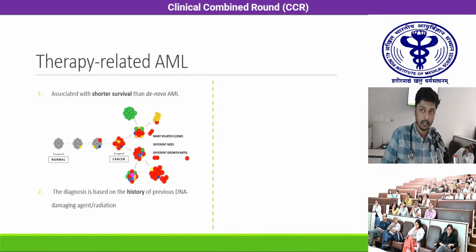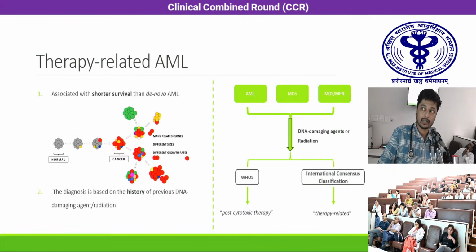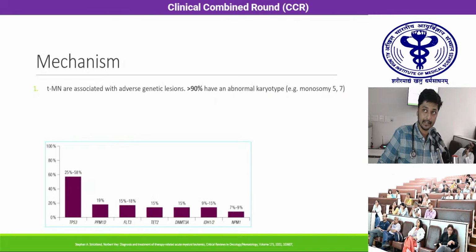The diagnosis of therapy-related AML is based on the history of receipt of previous DNA damaging agent or radiation. And WHO5 and the international consensus classification use different terminologies for this entity. WHO5 calls it post-cytotoxic therapy and ICC calls it therapy-related.